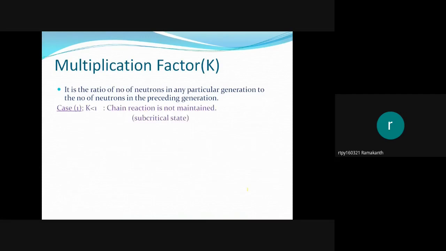Whether a chain reaction is controlled or uncontrolled can be decided by using the multiplication factor, represented by K. It is the ratio of the number of neutrons in a particular generation to the number of neutrons in the preceding generation.